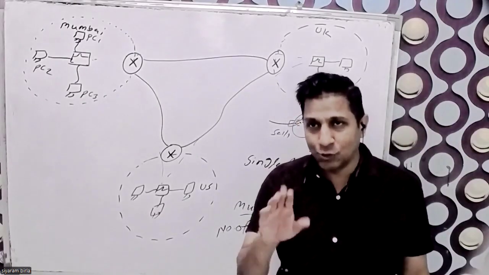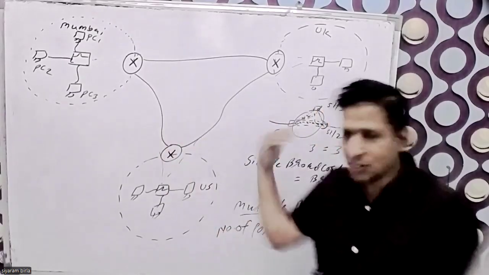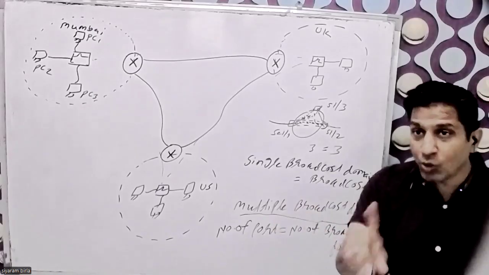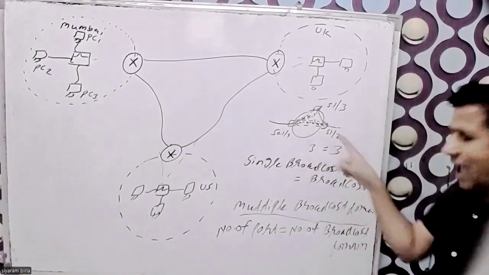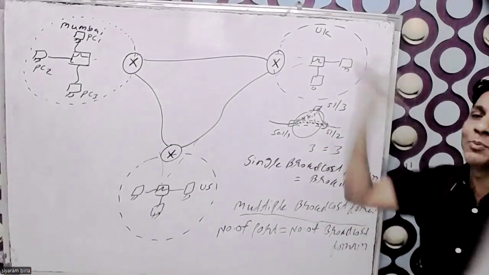The switch has multiple collision domains. This box also has multiple collision domains, but the switch has a single broadcast domain, whereas this box has multiple broadcast domains. It means it stops the broadcasting.